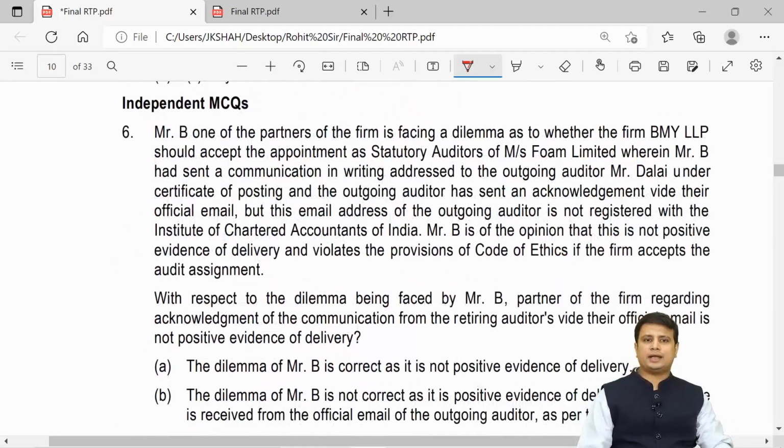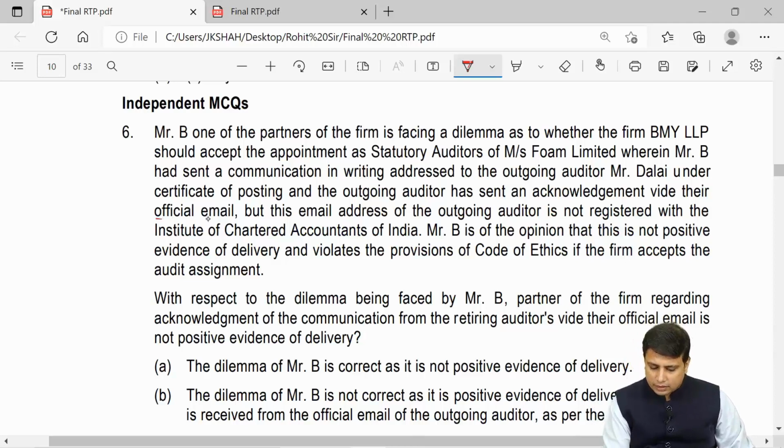Now independent MCQs. Question number 6. Mr. B, one of the partners of the firm, is facing a dilemma as to whether the firm BMY LLP should accept the appointment as statutory auditors of Messrs. Foam Limited, wherein Mr. B had sent communication in writing addressed to the outgoing auditor, Mr. Dalai, under the certificate of posting, and the outgoing auditor has sent an acknowledgement via their official email.